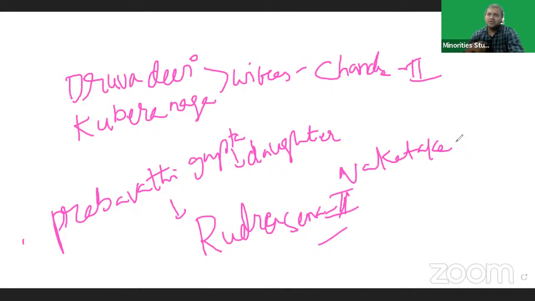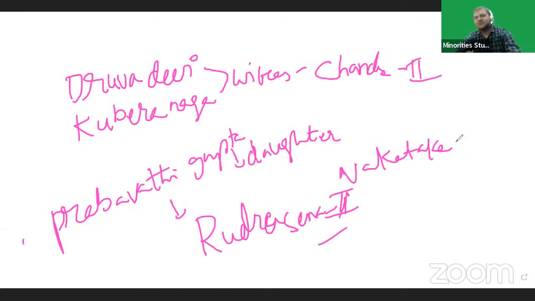After the death of Rudrasena II, Prabhavati Gupta ruled the Vakataka dynasty. So, to support Prabhavati Gupta, Chandragupta II shifted the capital to Ujjain.